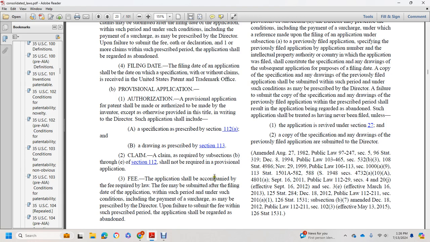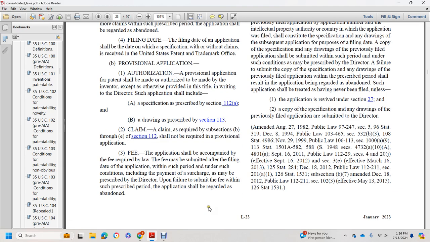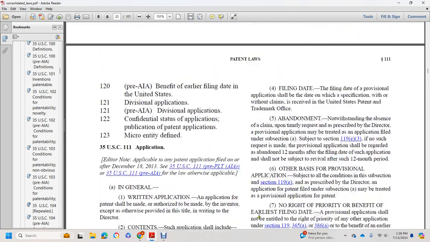3. Fee. The application shall be accompanied by the fee required by law. The fee may be submitted after the filing date of the application within such period and under such conditions, including payment of a surcharge, as may be prescribed by the Director. Upon failure to submit it within such prescribed period, the application shall be regarded as abandoned. 4. Filing date. The filing date of a provisional application shall be the date on which a specification, with or without claims, is received in the United States Patent and Trademark Office. Abandonment notwithstanding the absence of a claim, upon timely request as prescribed by the Director.